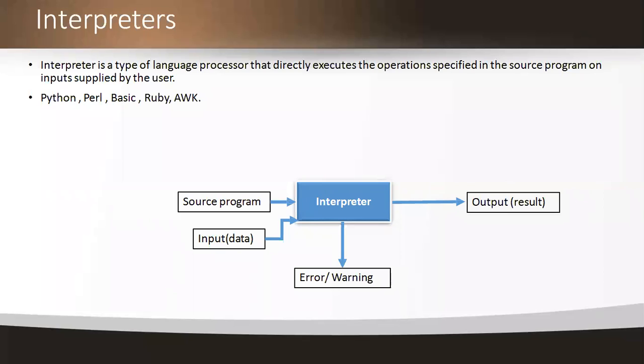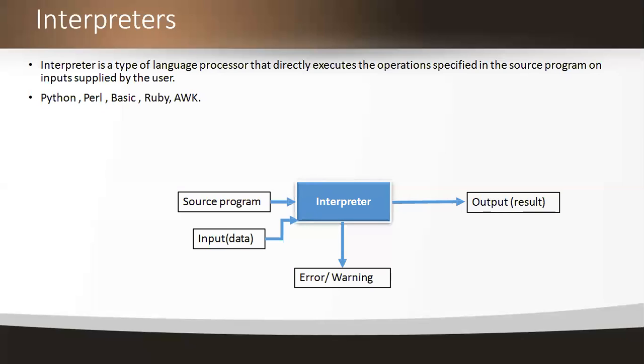Initially we are giving the source program to the compiler, then there itself we are getting some errors, and after that we are going for running the program. After that the phase is to run the executable program. Then at the time of running the program, we are giving the input data. But compare this to the interpreter.